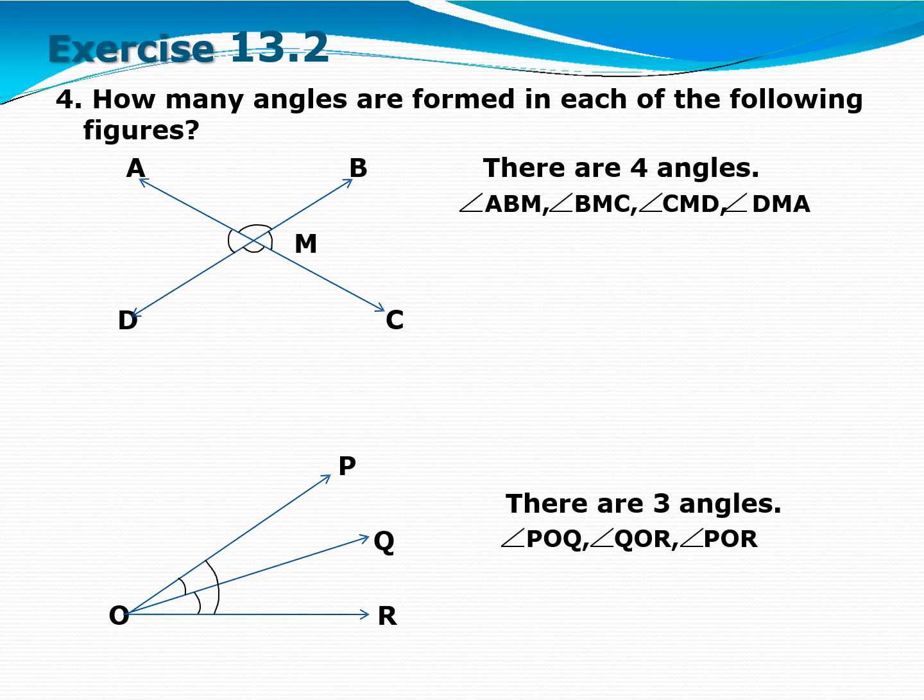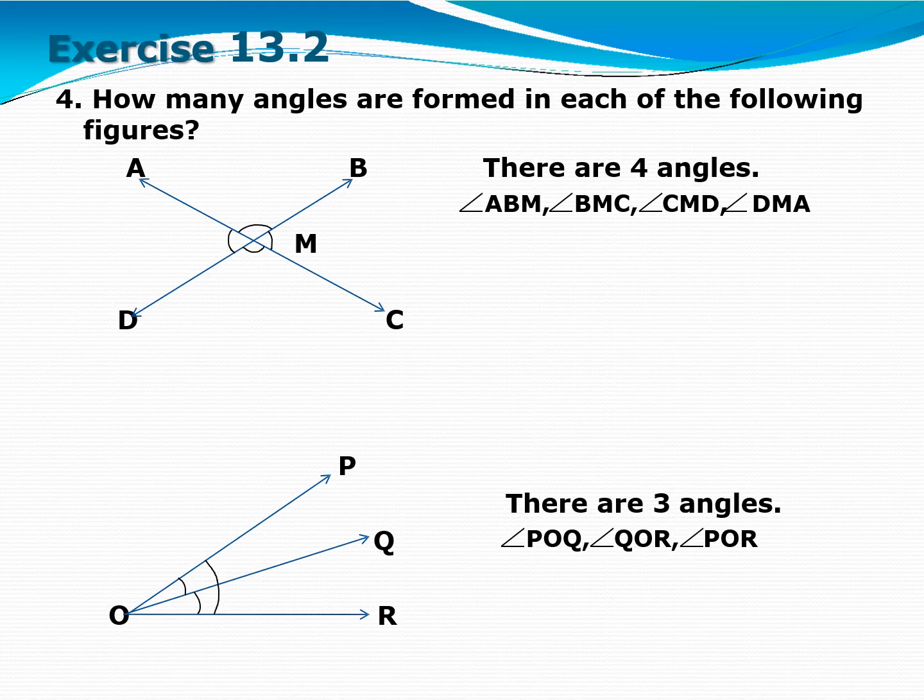In this exercise also, questions number 1, 2 and 3 you have to solve in the book only. Those questions are related to marking points on angles and naming angles. Figures are given in the book. You just name them. Right? Exterior and interior angles you are also familiar with. Write down there.